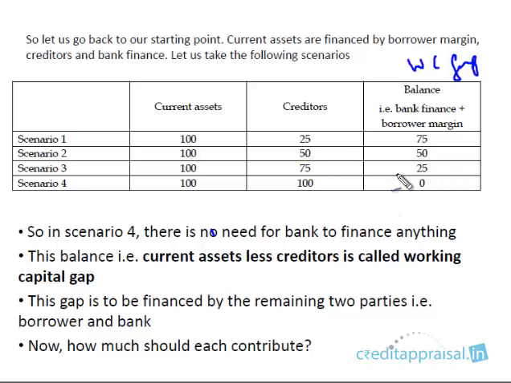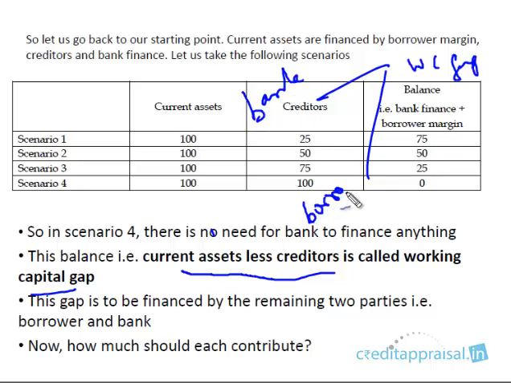75. In the first case 75, 50, 25, 0. So this current assets less creditors is known as the working capital gap. This gap is to be financed by whom? It has to be financed not just by the bank, but both by the bank and the borrower, the promoter's margin. The two parties have to finance this. How much should each contribute, we'll see shortly. But the working capital gap is the first thing which you calculate.